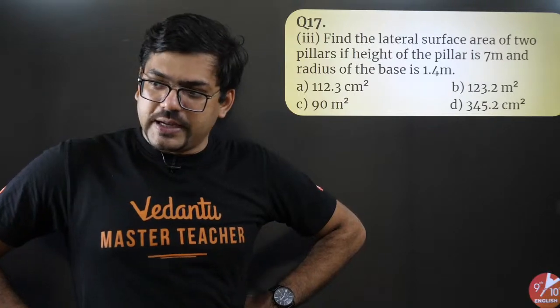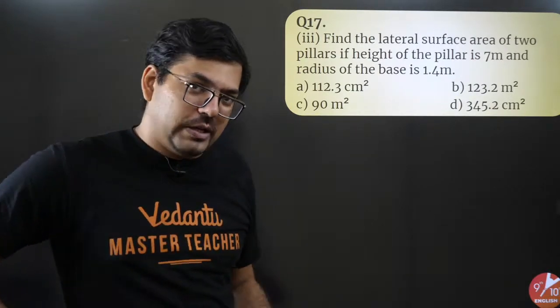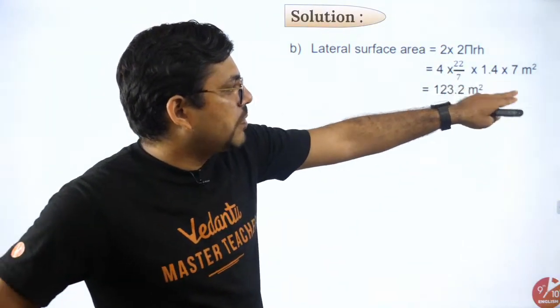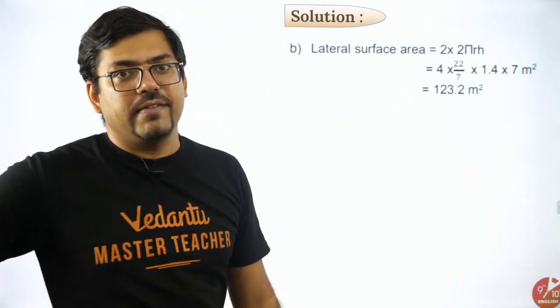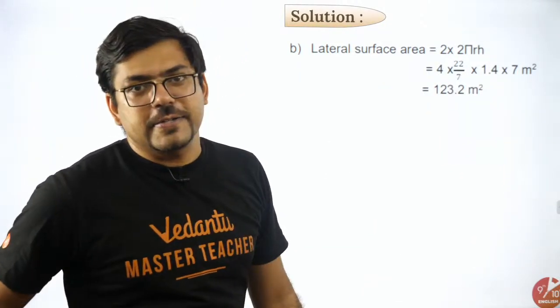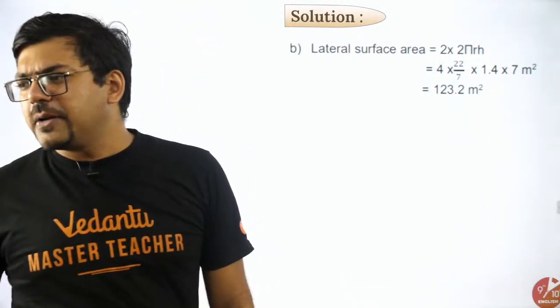Narendra is saying answer B. Maybe right, maybe wrong, I don't know. Let me just show you. So 2 into 2 pi r h, 4 into pi, radius is 1.4 and height is 7. You have to just solve all the values, calculate them, and you have to get the right answer. I guess this is easy, man.